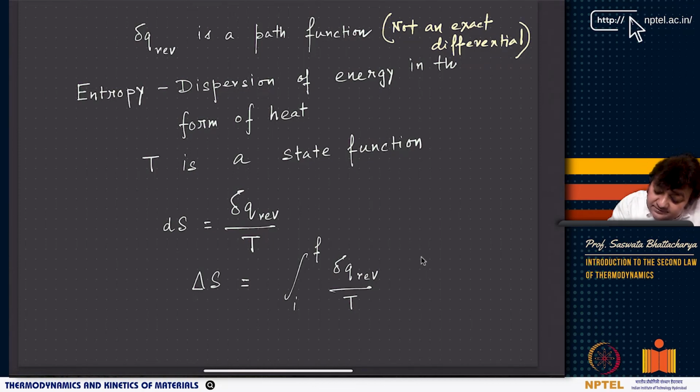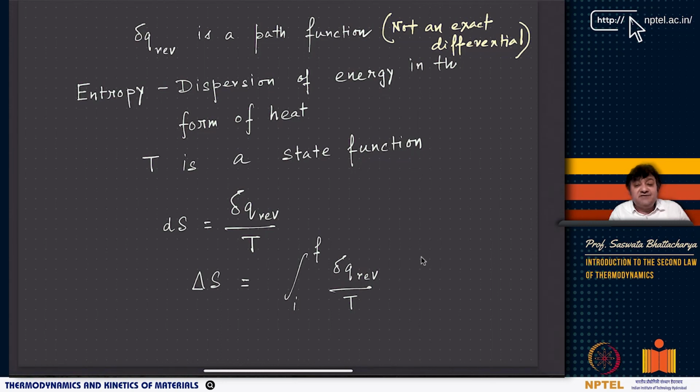Now, see a very interesting thing. Delta Q reversible, as you have seen, is a path function. It's a function that depends on the path of the process. But T, or temperature, is a state function, that also we know. Now, S we define as a state function. S is defined in a very interesting way: dS equals delta Q rev by T.